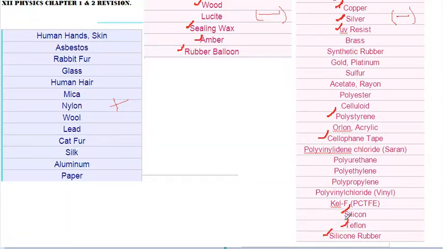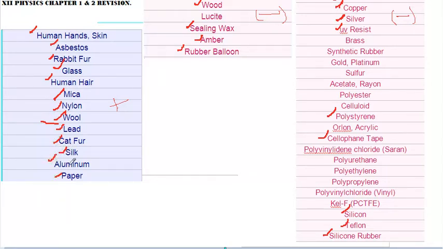These things are asked mostly in the question of negative items, and when we rub them with positive items like human hand or skin, asbestos, rabbit fur, this is very common. Rabbit fur, human hand, glass, human hair, these are very common actually. Mica is not so common but normally asked, and wool, lead, nylon, and mica sometimes, and cat fur. In the positive list they have given very few names.